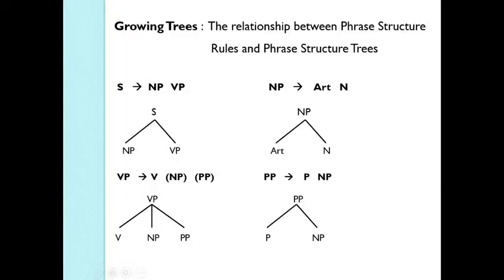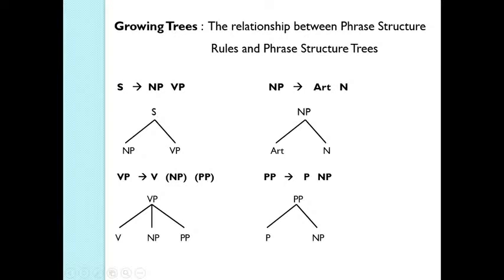Growing trees. The relationship between phrase structure rules and phrase structure trees. There is a relationship between them. Here you have a sentence consisting of a noun phrase and a verb phrase. So the tree shows that the sentence consists of a noun phrase and verb phrase, where noun phrase equals article plus noun and verb phrase equals verb plus NP plus PP, and you see the elements which are within brackets, they are optional.